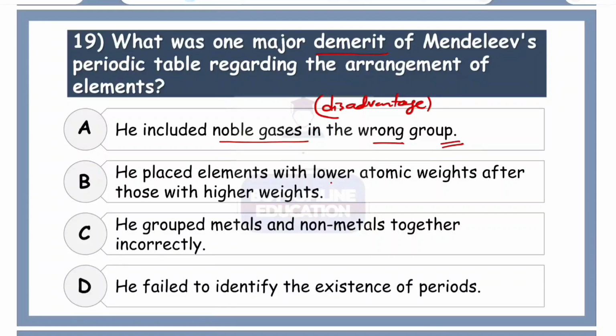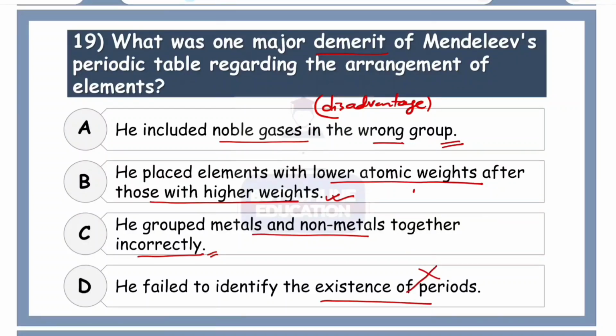He placed elements with the lower atomic weights after those with the higher weights. Yes, there was an issue like that, so let's keep it for now. He grouped metals and non-metals together incorrectly. That was also one of the probable ones. He failed to identify the existence of periods. So no, he actually separated groups and periods.